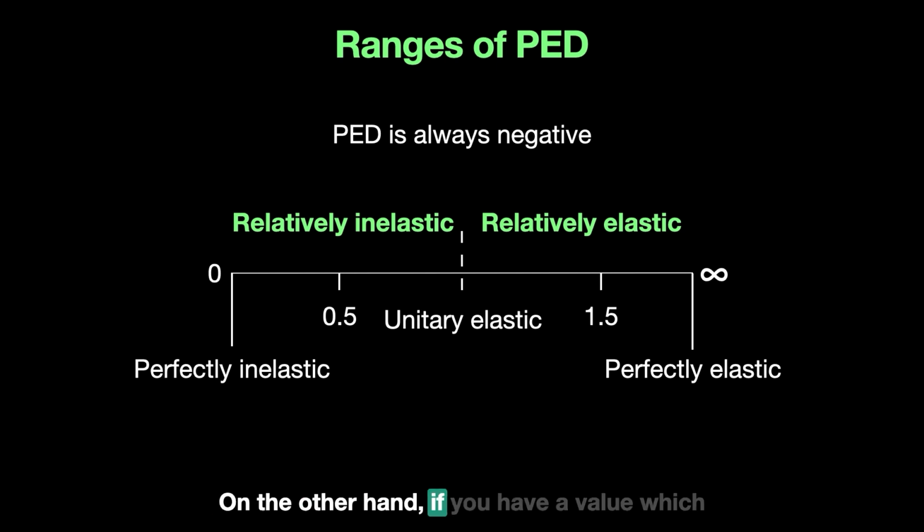On the other hand, if you have a value between 1 and infinity, for example 1.5, 2.5 or 3.5, it is relatively elastic. So we have this range of values for elasticity. Remember, PED is always negative. So even if I say this is 0.5, I actually mean negative 0.5, and if this is 1.5, I actually mean negative 1.5. But for this discussion, we're ignoring the minus sign.